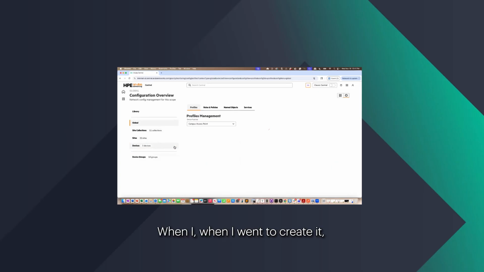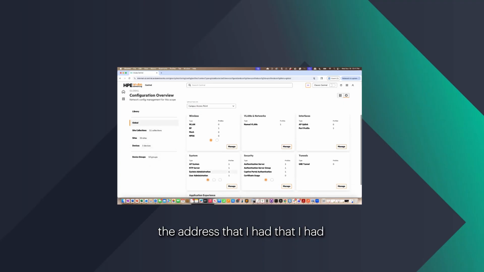The address I had noted when preparing for this demo worked in Classic, but it wasn't being recognized here as it was earlier. So that's why I just named it 3 and used the address I had. That's all. The device ended up in Singapore 2 because I moved it at the beginning of the demo, in Classic Central.